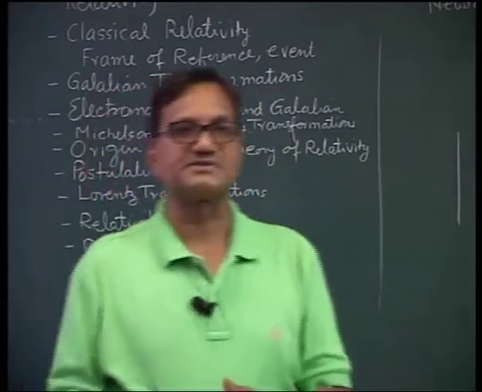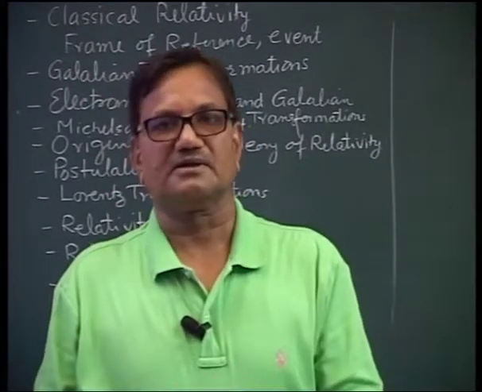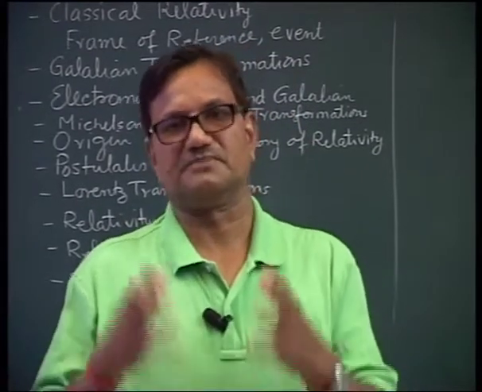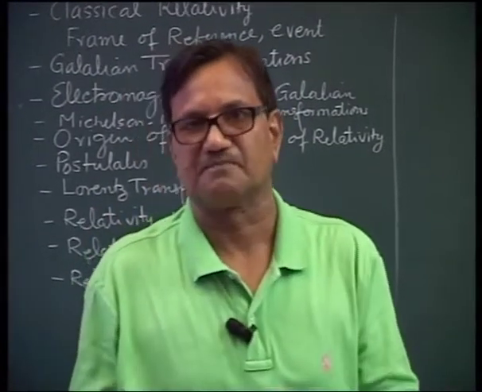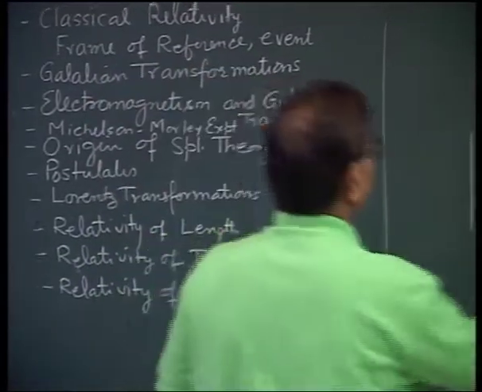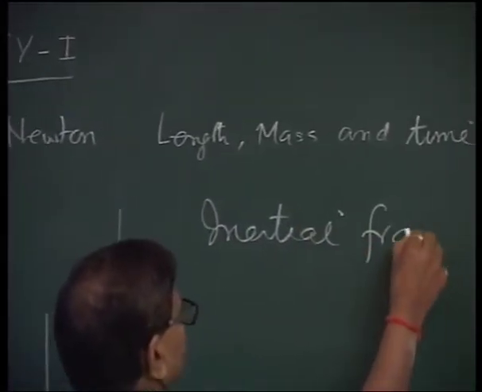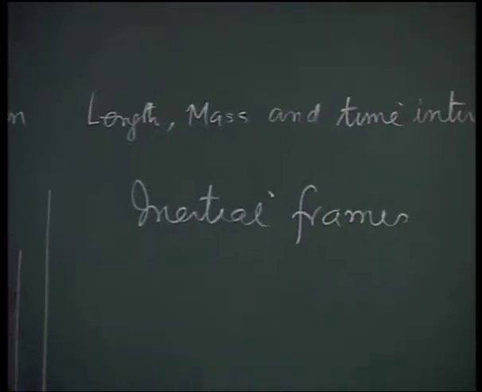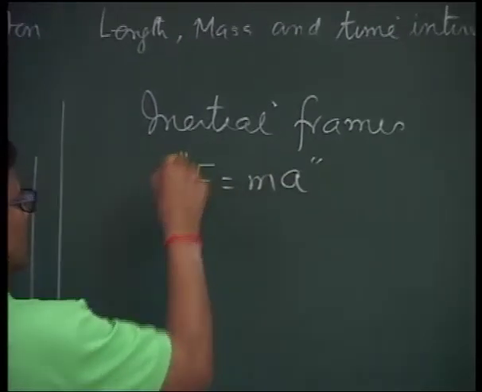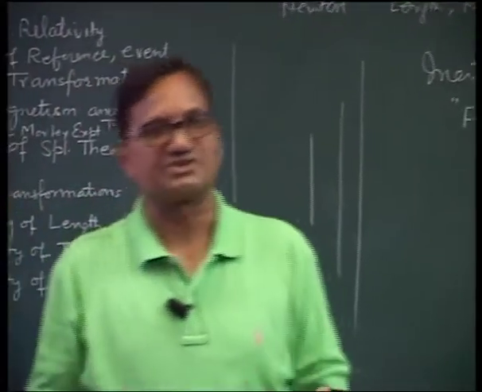I take two frames of reference, one is moving with respect to the other with constant velocity. Velocity means constant speed in a fixed direction. Then such frames are known as inertial frames. In these frames, obviously the laws of inertia, F is equal to ma, force is equal to mass into acceleration, holds good. Such frames are known as inertial frames.